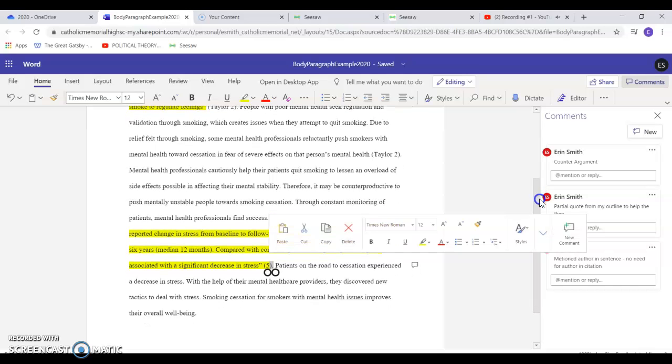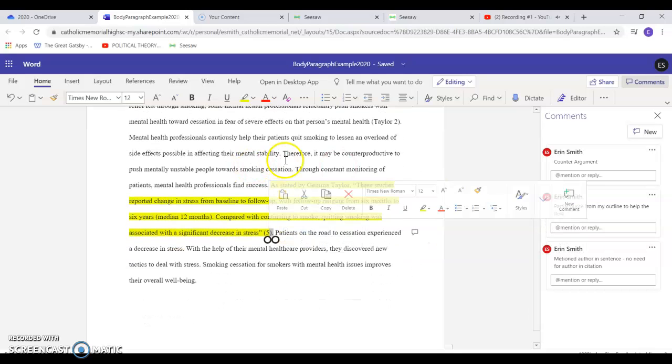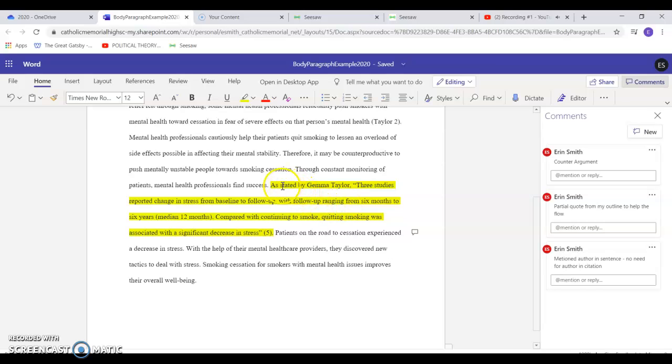I went through, I had analysis, put in transition. And one more thing, or two more things, I want to point out. This one right here, this piece of evidence, I led in by saying as stated by Gemma Taylor. So that's the author of my article. And so since I mentioned the author here, I don't have to put that in my citation, but I did have a page number. If you didn't have a page number, you just want to have a citation if you did this. Okay, I just wanted to show you a different way you could do it.